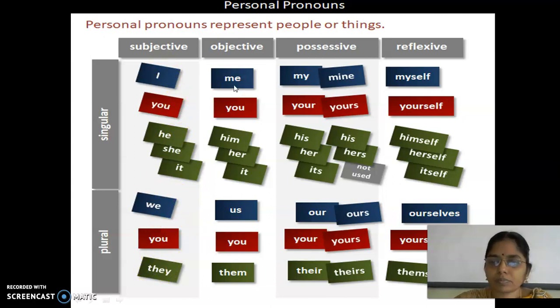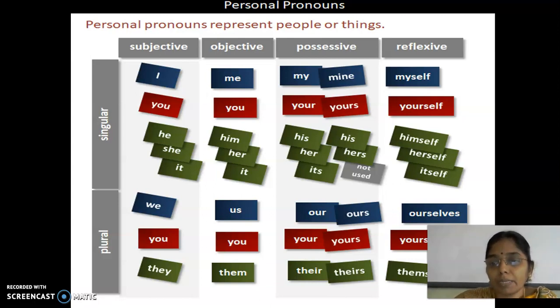Objective pronouns. Singular: me, you, him, her, it. These are considered singular objective pronouns. When it comes to plural objective pronouns: us, you, them. All these are examples.